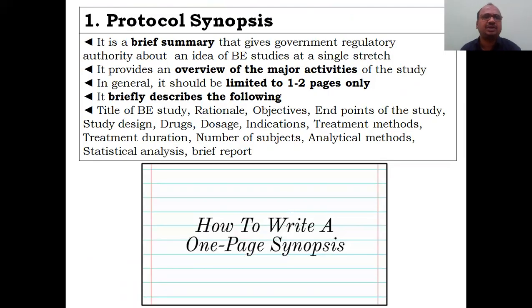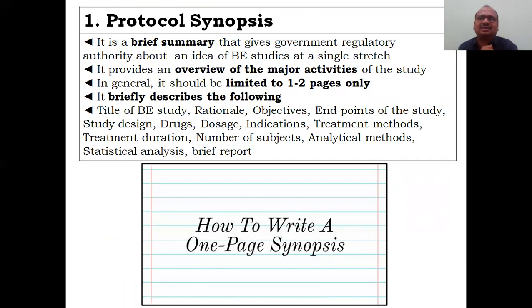First step, first chapter: protocol synopsis. What is this protocol synopsis? Synopsis is very, very important. It is just like an abstract for any research paper. If you see the abstract of 4 lines, instead of reading the entire research paper, we read only the abstract. So you will get an overall summary. It is a sum up. Either the paper will be useful to you or not, you will know by reading the abstract.